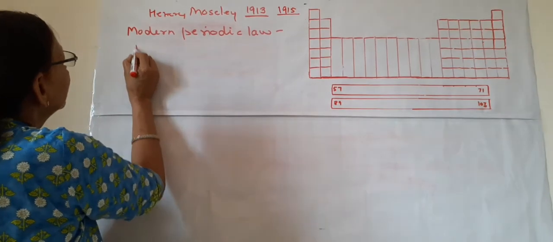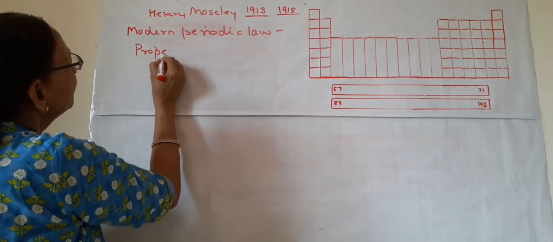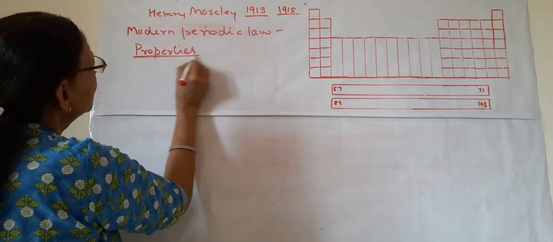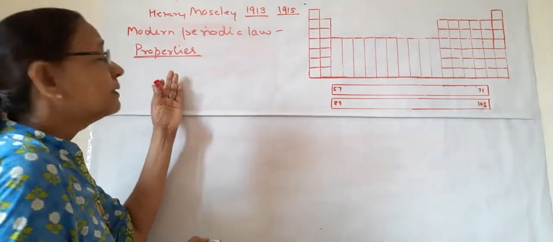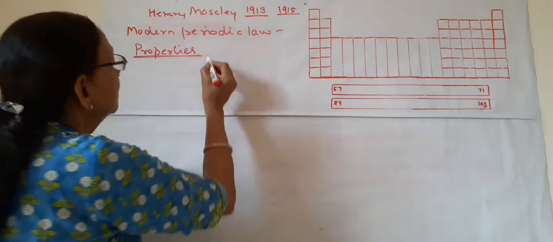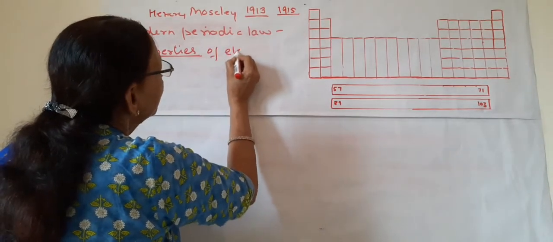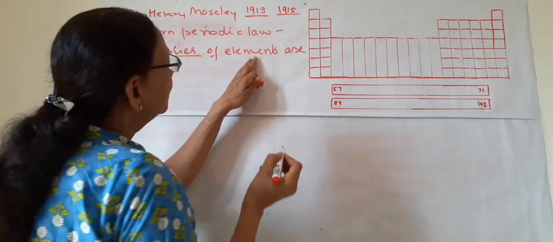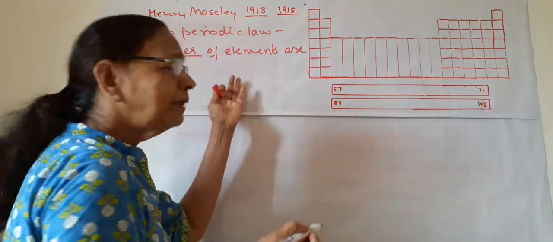First learn the word properties. Each law starts with the word properties. Properties of elements, why elements? Because this table is of elements.